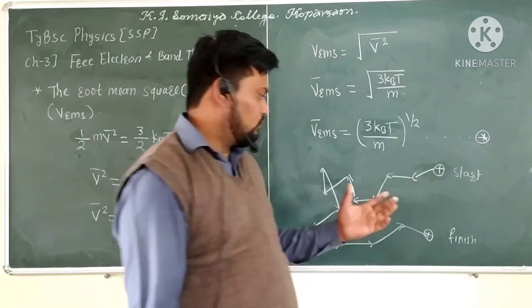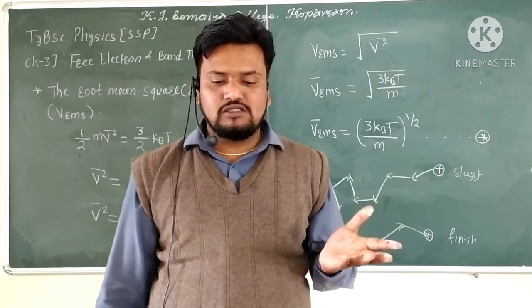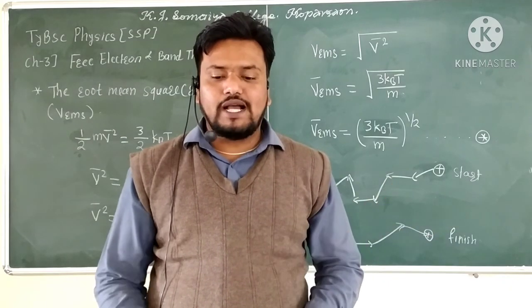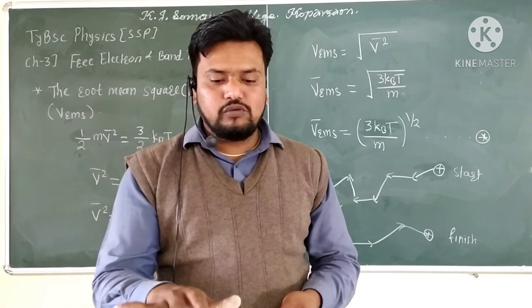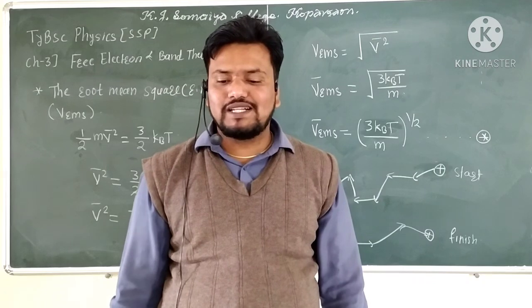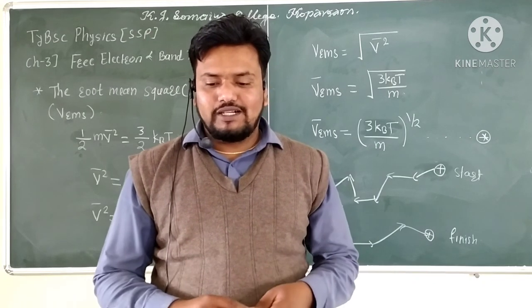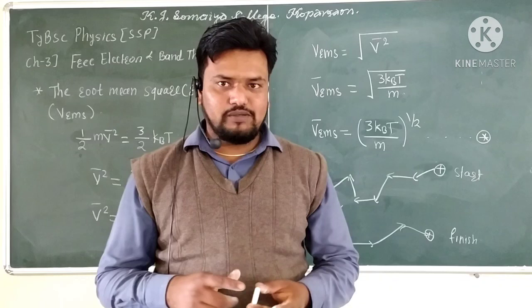We have to know that this path difference is a straight line, which means the average distance travelled by an electron between two collisions is called the mean free path.